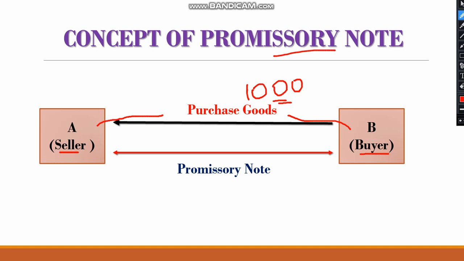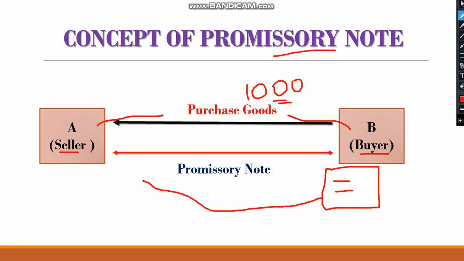So in this case, what does the buyer do? He makes one note. In that note he writes that I promise to pay 1000 rupees to seller after 1 month or after 2 months, and he gave it to the seller.